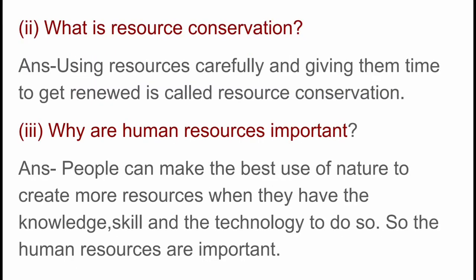What is resource conservation? Using resources carefully and giving them time to get renewed is called resource conservation. Why are human resources important? People can make the best use of nature to create more resources when they have the knowledge, skill, and the technology to do so. So, the human resources are important.